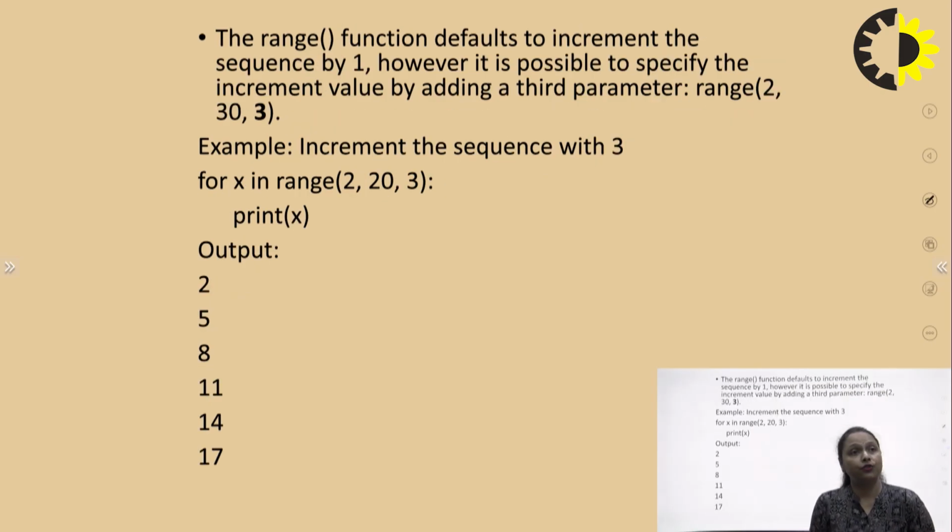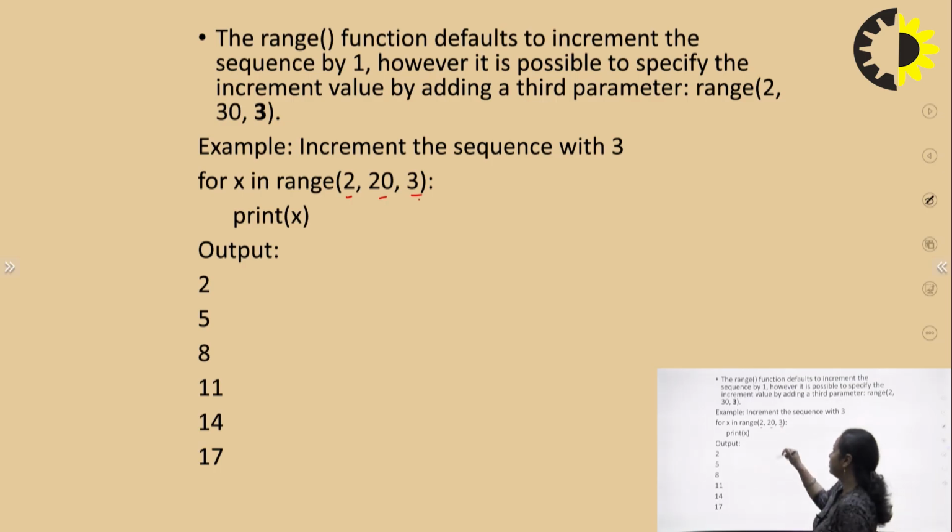Now, the range function by default increases by 1. If I have written range 6, what is printed? 0, 1, 2, 3, 4, like this. Now if I want a gap of 2 or 3 in printing the numbers, what do I have to define? I have to define the step, that is, how much gap I want between the numbers. So for that I write the start point, the end point and the gap which is required.